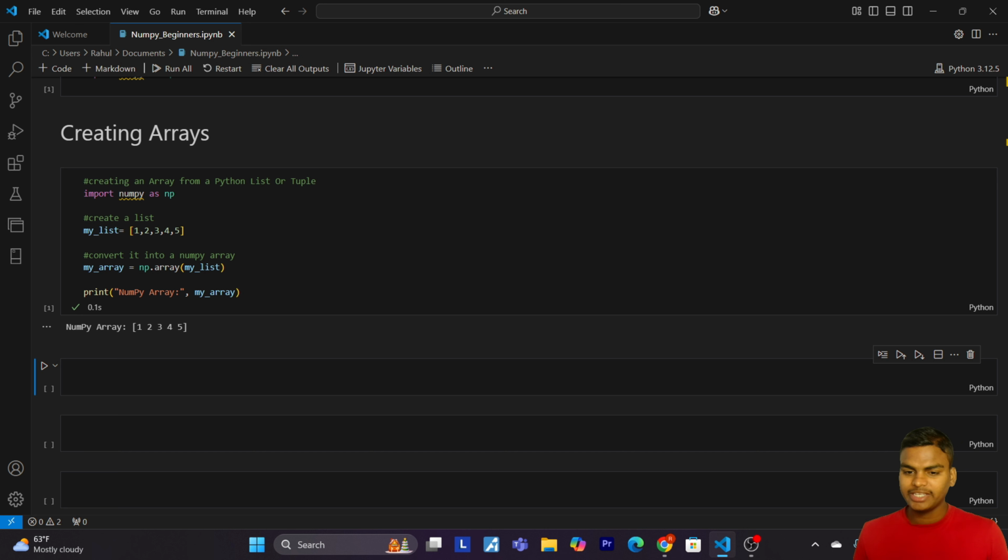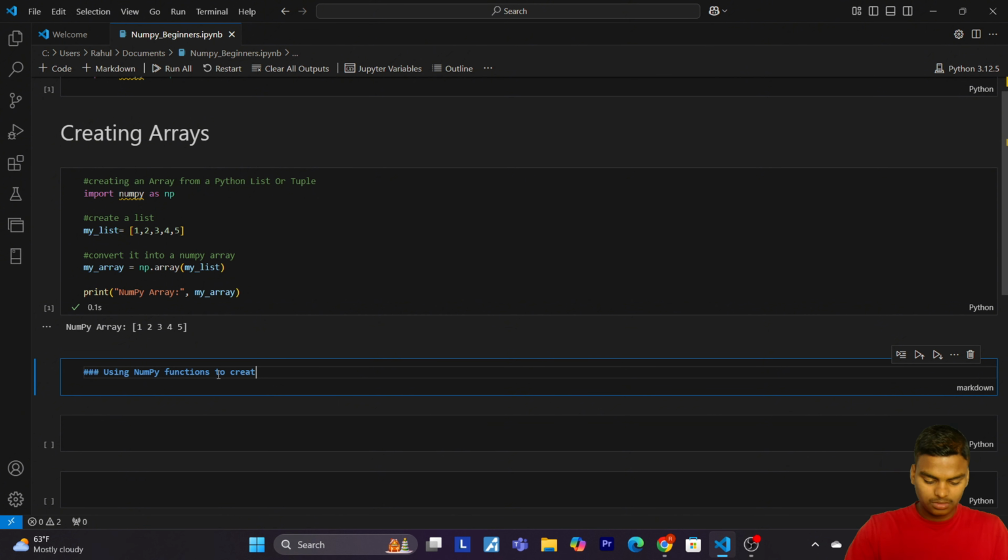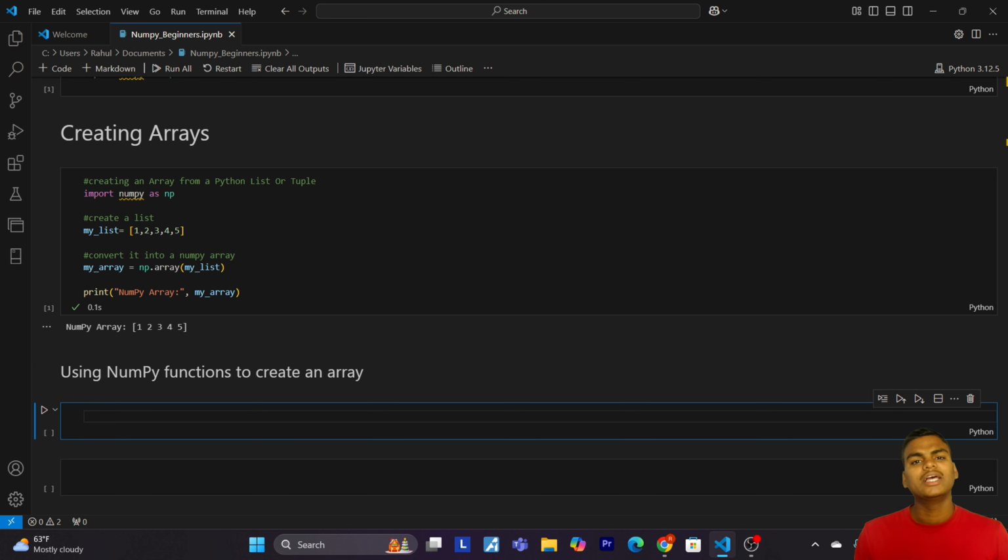So now let's come to our next point, that is using NumPy functions to create an array. First, I am going to give the markdown. Now we are going to use NumPy functions to create an array. NumPy offers several built-in functions to create arrays quickly. These functions save time and are especially useful for initializing arrays with specific patterns. So let's explore some of them.